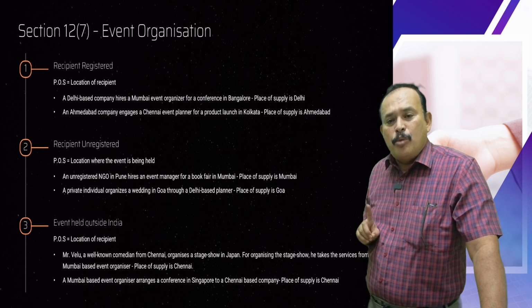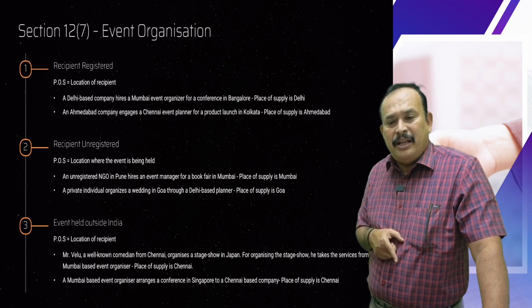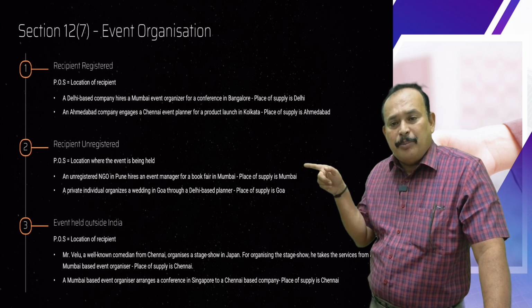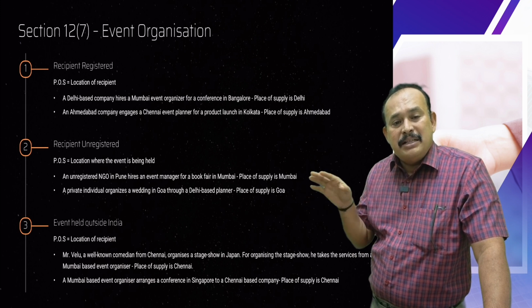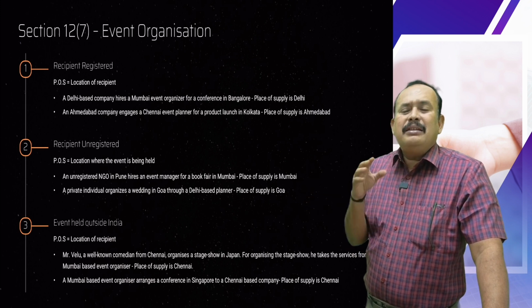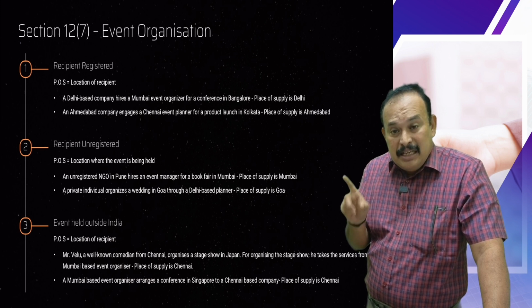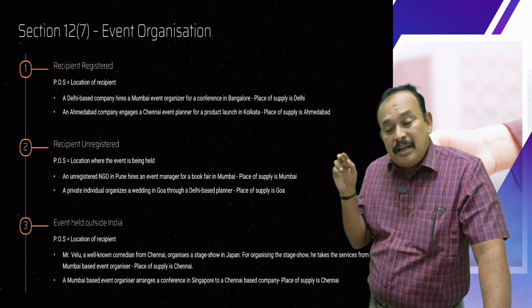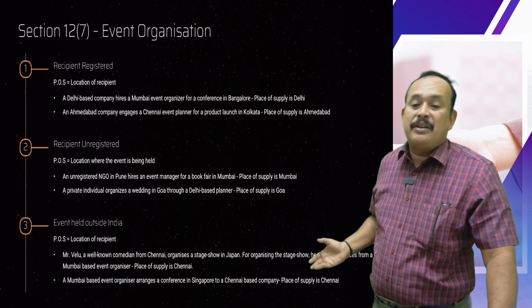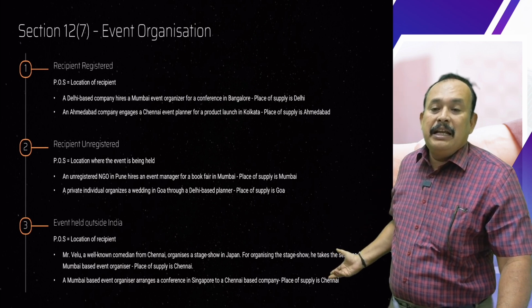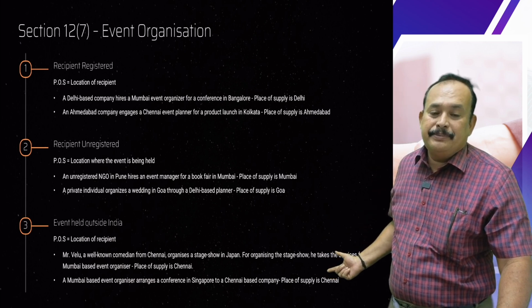Location of supplier Mumbai, recipient from Chennai. Event organized in Japan. Whether the recipient is an unregistered person or a registered person, if the event is organized outside India, the recipient's location is the place of supply. Namely, Chennai is the place of supply.